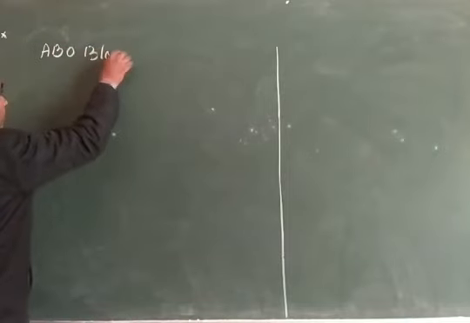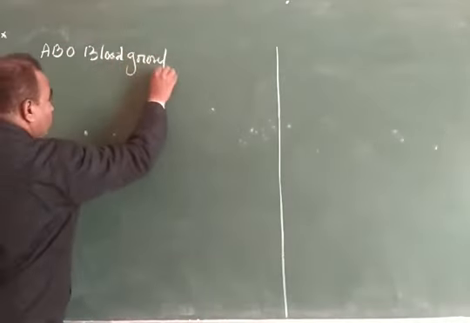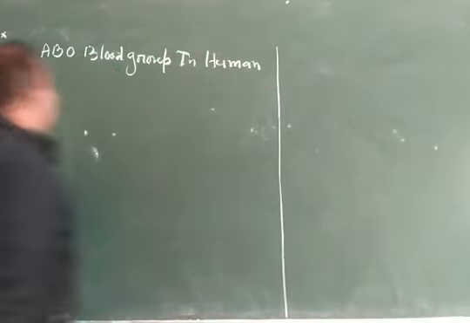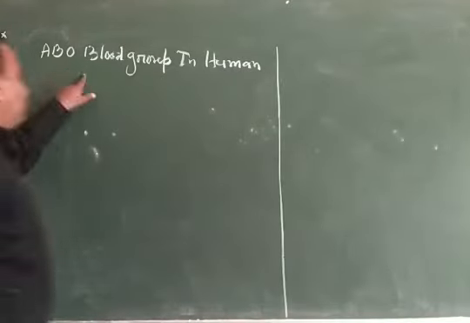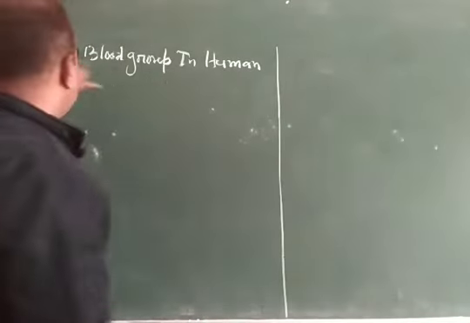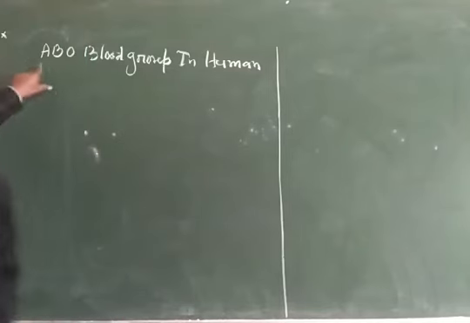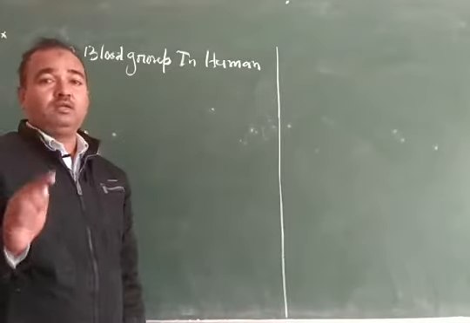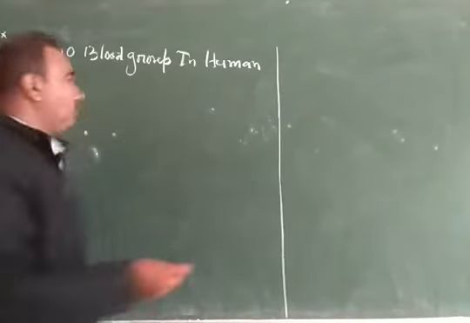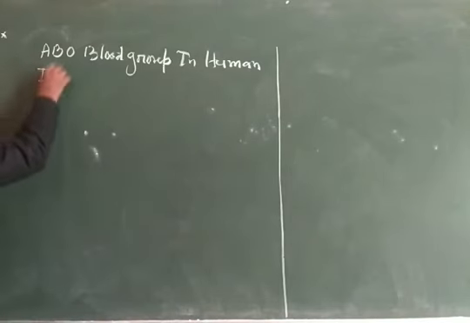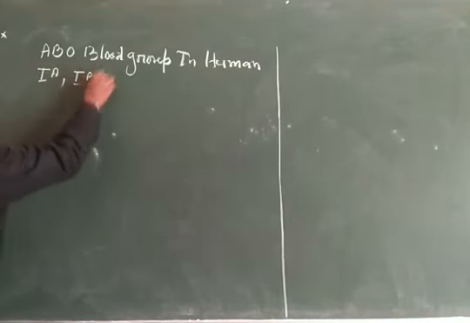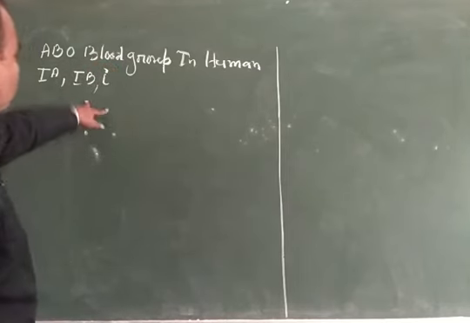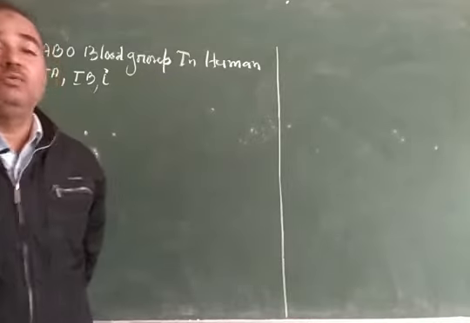ABO blood group in humans. You know that in the case of human beings, ABO blood groups are found. How are the blood groups determined? For the determination of the ABO blood group, three different types of genes are found: IA, IB, and I. These are the three genes responsible for the determination of the human blood group.